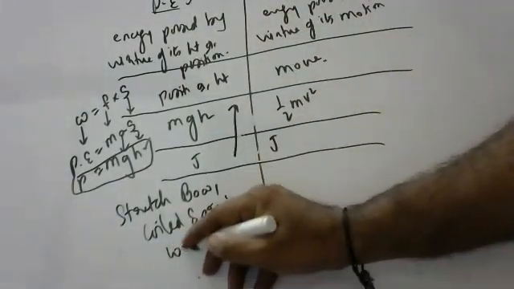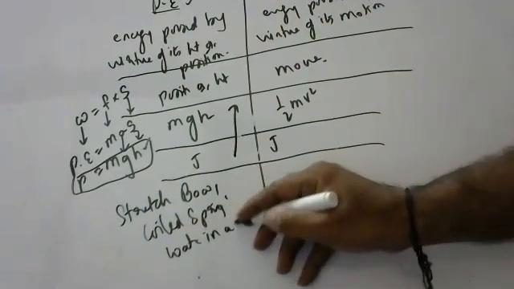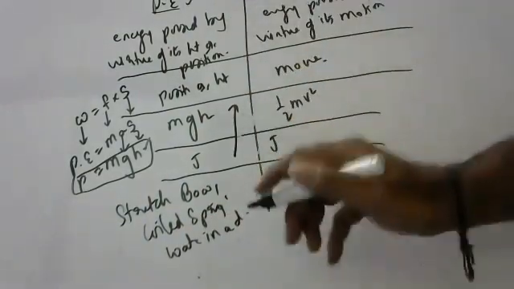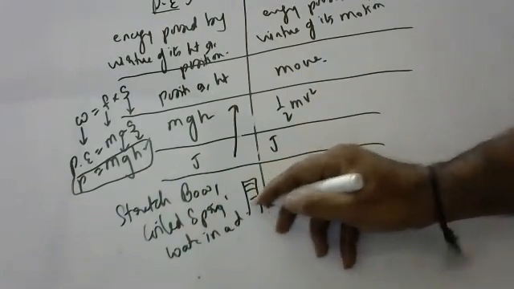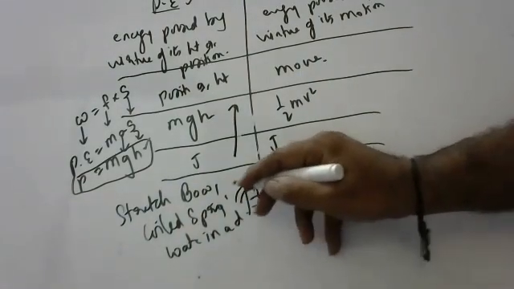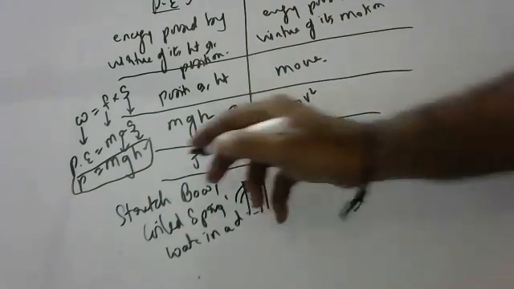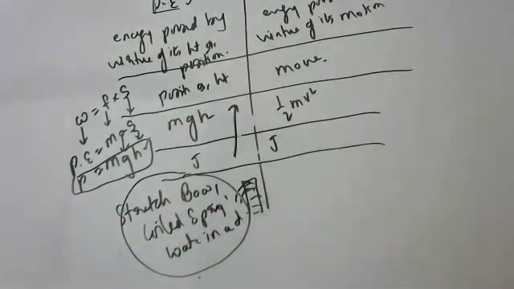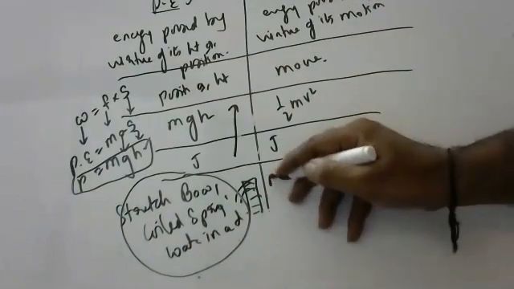And water in a dam, because water in a dam is at great height. Because of that great height, all the water will have potential energy. When you release water, it falls, and potential energy converts into kinetic energy. These are some of the famous examples of potential energy. Kinetic energy examples: any moving body you take, children.